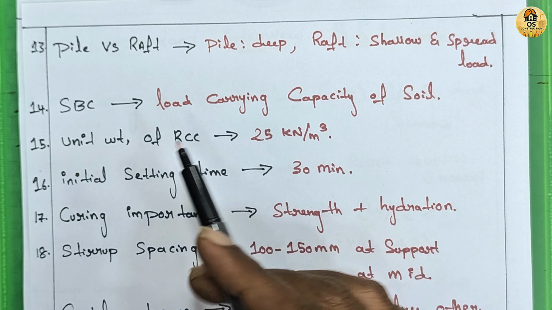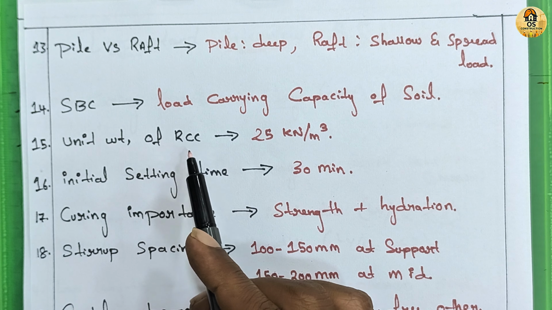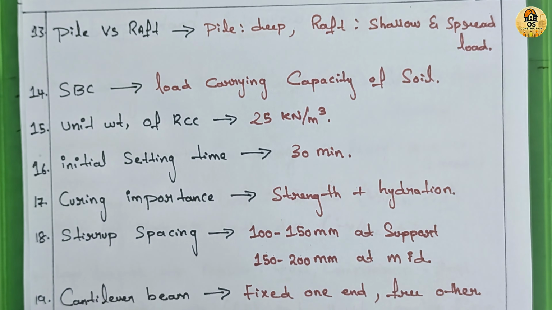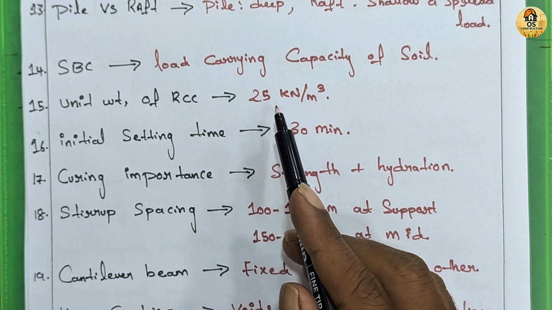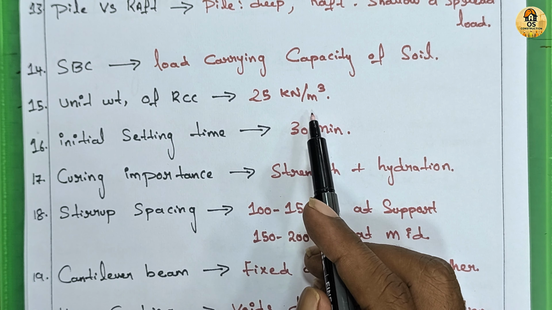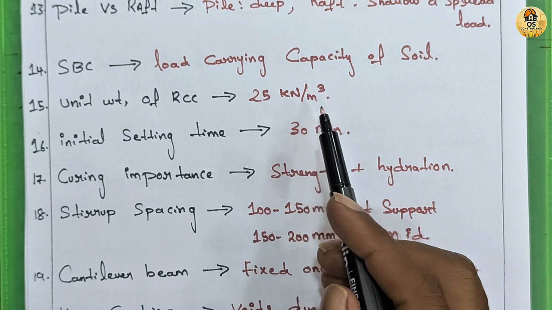15th is, what is the unit weight of RCC? The unit weight of reinforced cement concrete is about 25 kilonewton per meter cube or 2500 kilogram per meter cube. 16th one is what is the initial setting time of cement? The initial setting time of ordinary cement is 30 minutes. This means cement should be placed and compacted within that time.